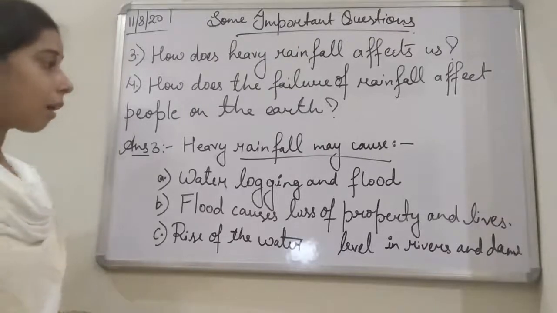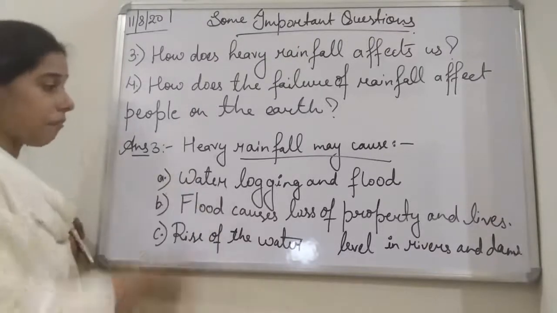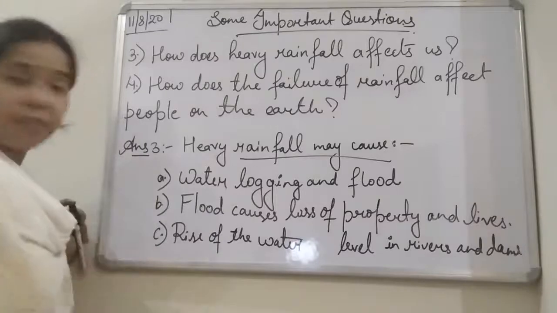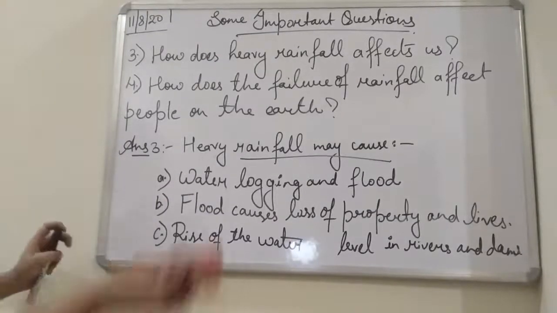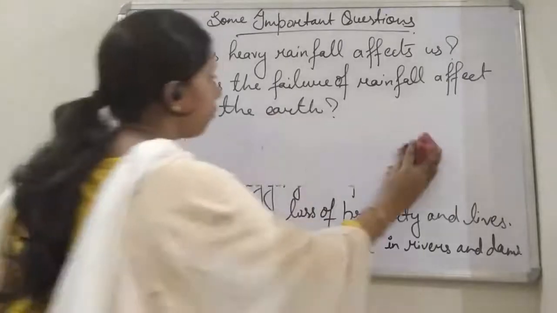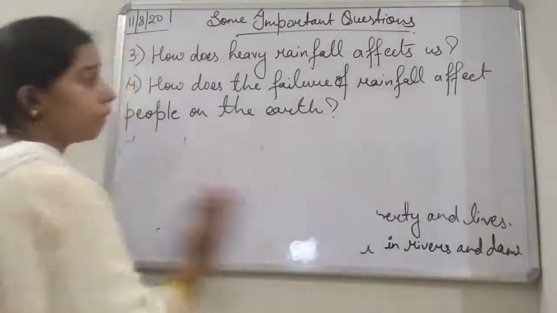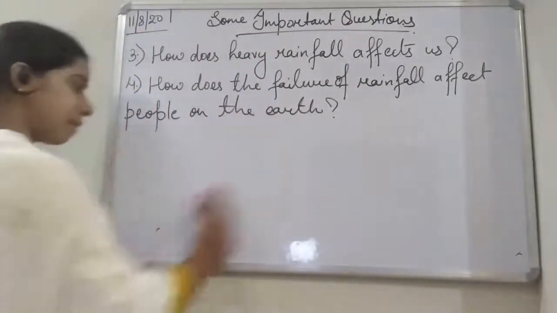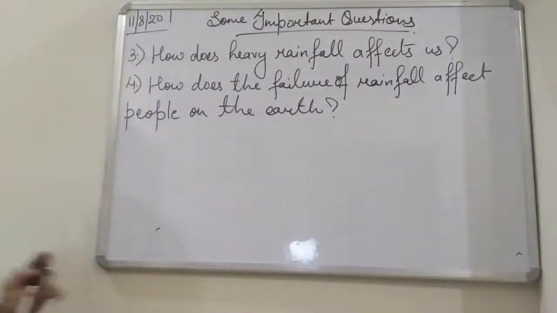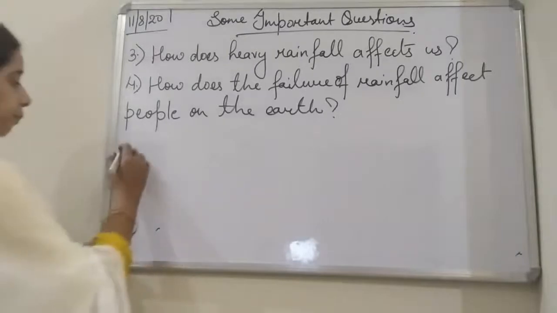So these are the effects caused by heavy rainfall, students. Now we will see the next one: what happens if there is failure of rainfall, if there is scarcity of water or less rainfall.